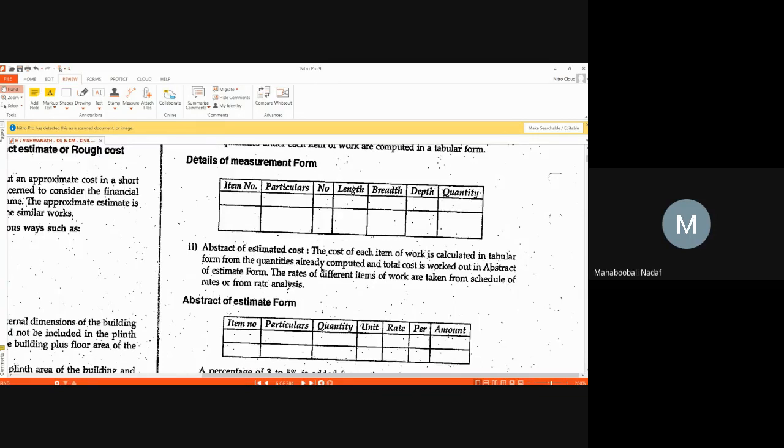All these things will be used, and you will get one unit rate for that item. So that sector is called rate analysis.